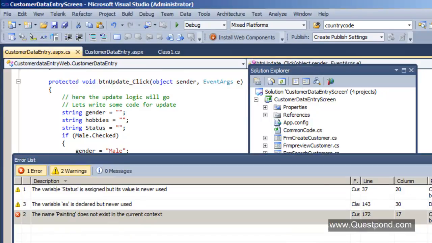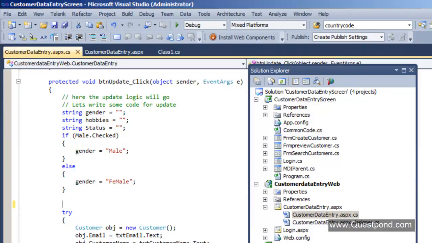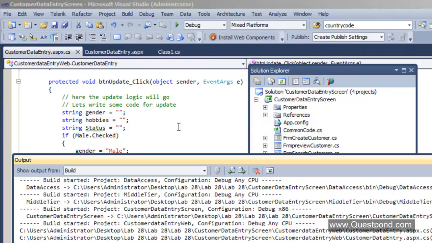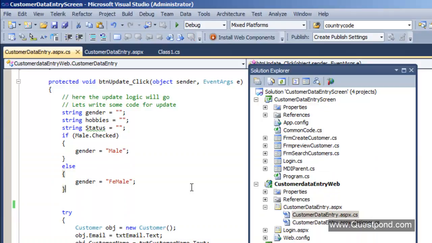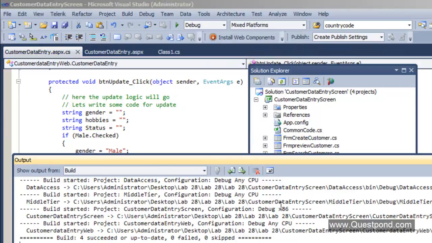So what I've done is I've removed the hard-coded checkboxes, that is the hobbies checkboxes, painting and reading. And I can see that the solution is compiling well.